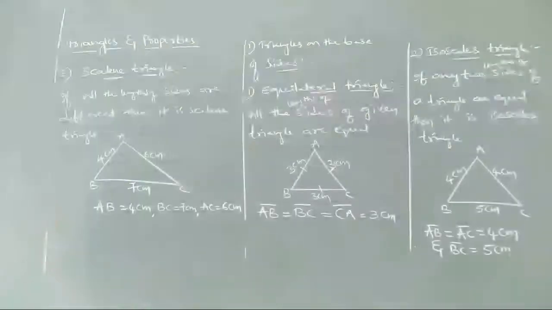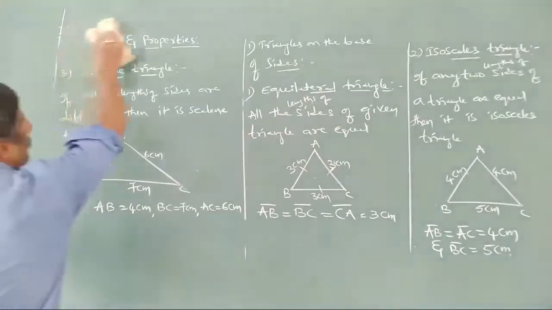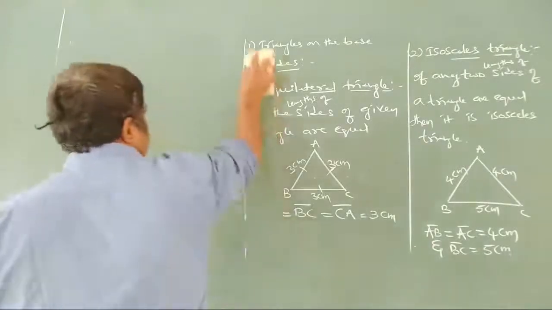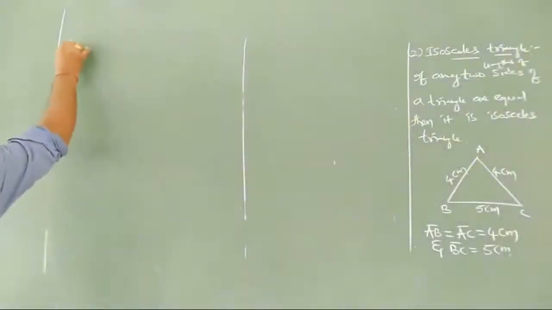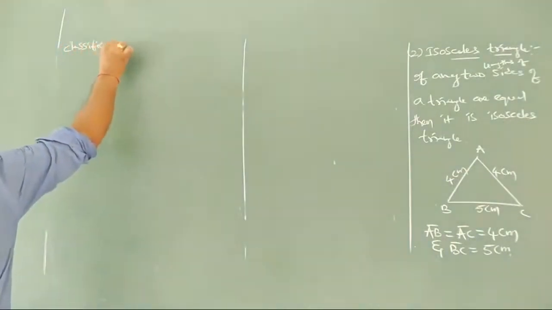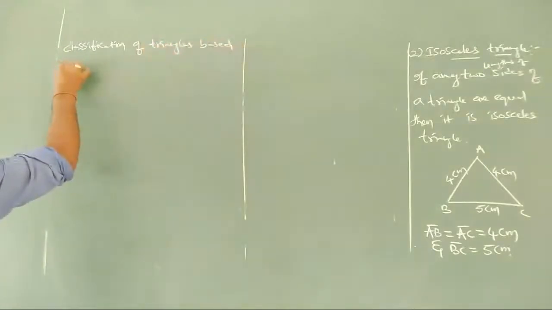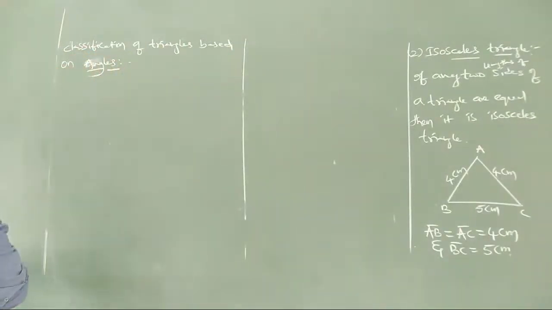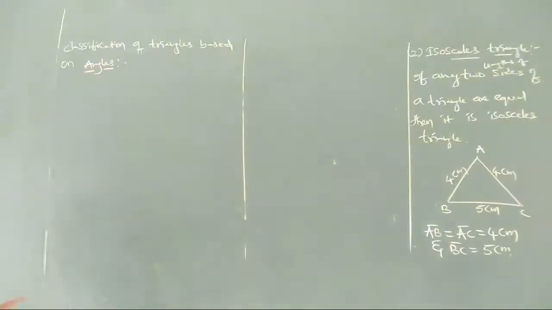Next we are going to discuss angles. The second type is classification of triangles based on angles.